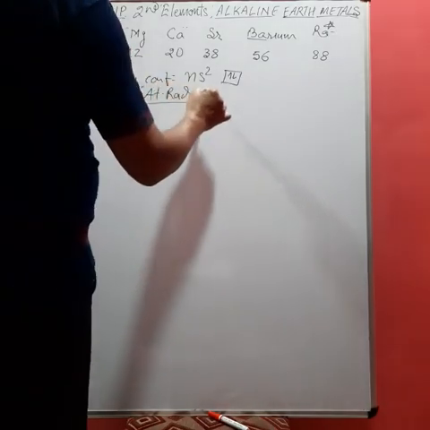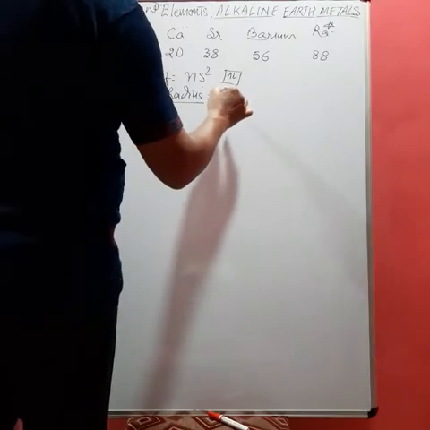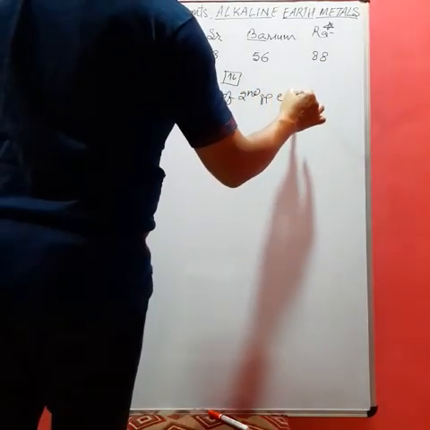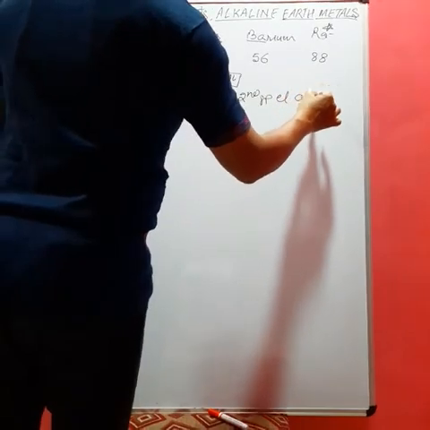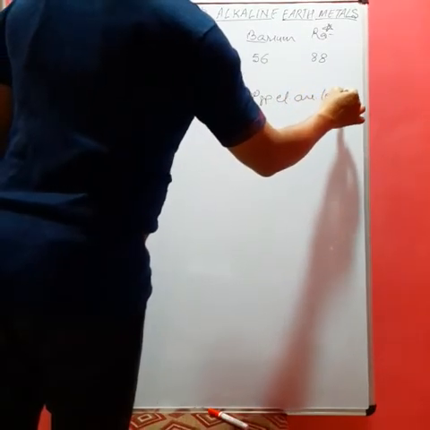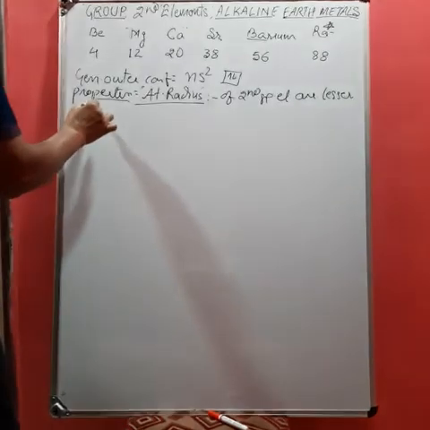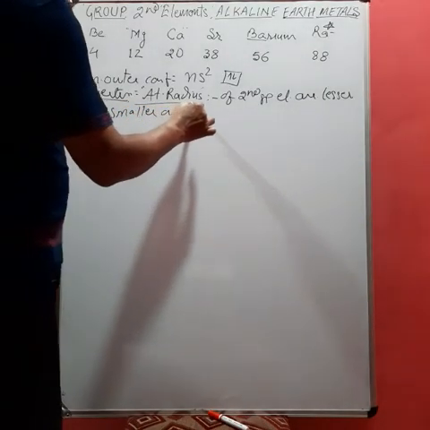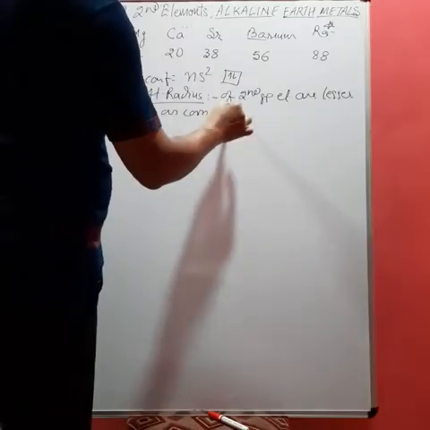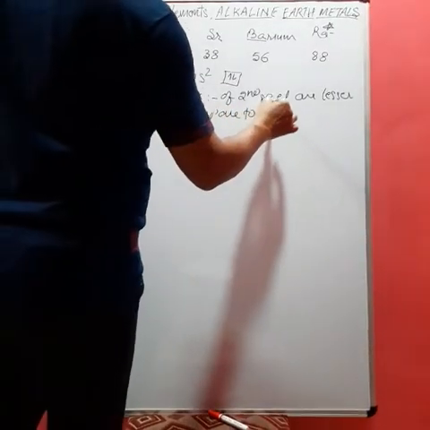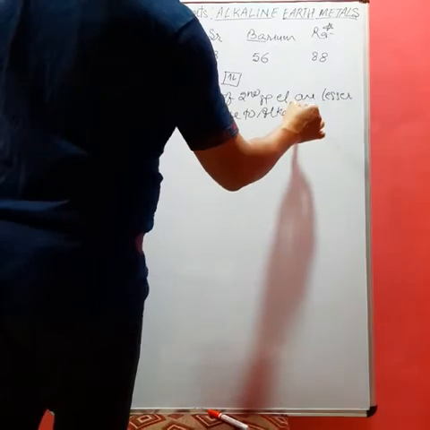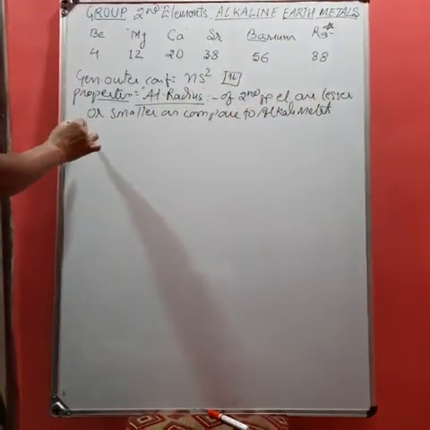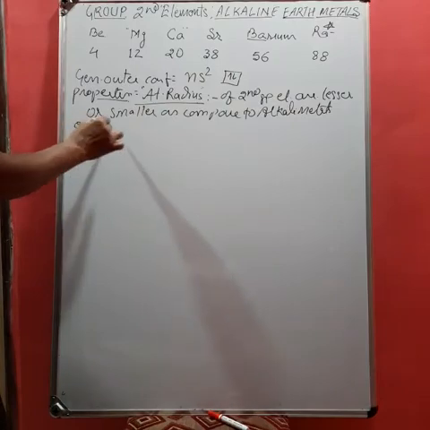The atomic radius of second group elements is lesser, or you can say smaller, as compared to alkali metals of the first group. What could be the explanation?